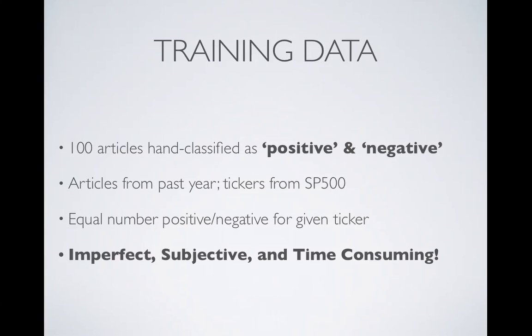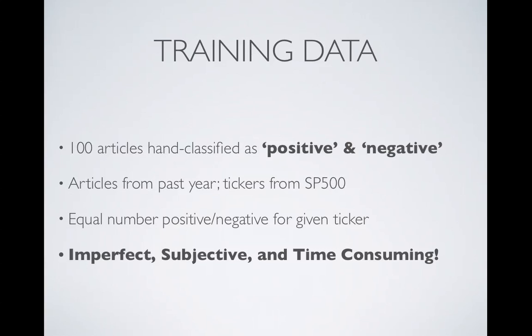So the training data, the corpus that I built, is 100 articles that I hand classified as positive and negative, 100 articles each. Those are articles spread out over the past year in tickers from the S&P 500. For each ticker that I pulled articles from, I took an equal number and classified as positive and negative.